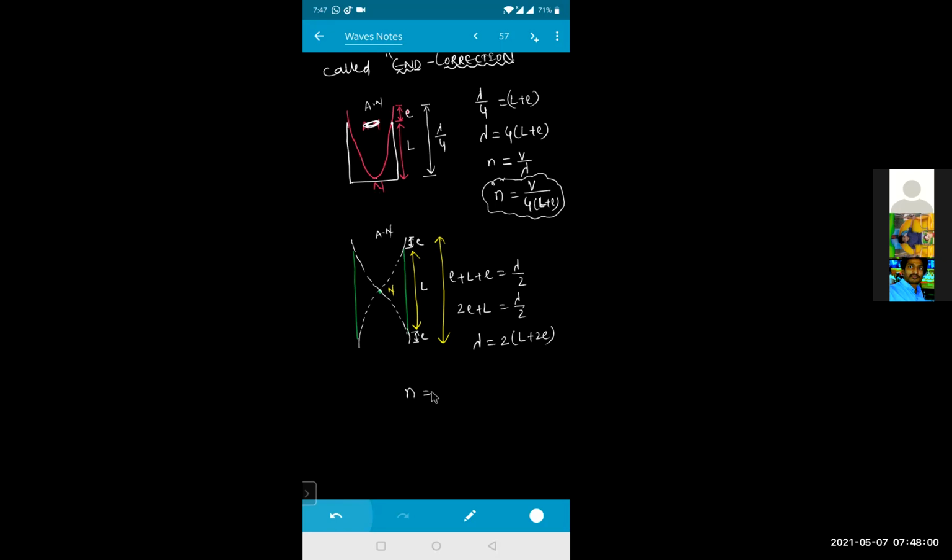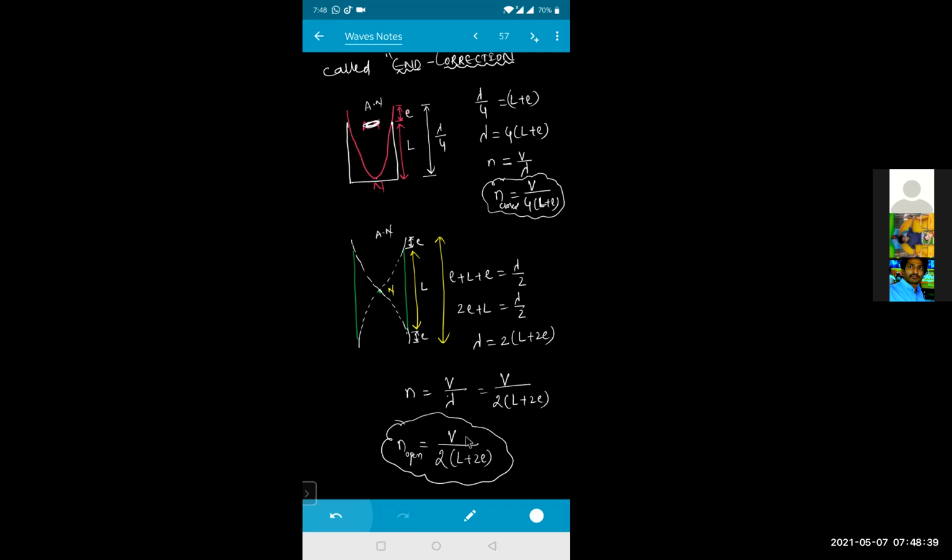So what will the frequency be? N is equal to V by lambda, which is V by 2 into L plus 2 into E, right? If the end correction becomes 0, what happens? V by 2L comes, right? So for an open organ pipe with end correction, N is equal to V by 2 into L plus 2 times E. So this is the frequency formula for the closed organ pipe, and this one is the open organ pipe. Is it clear? Yes, sir.